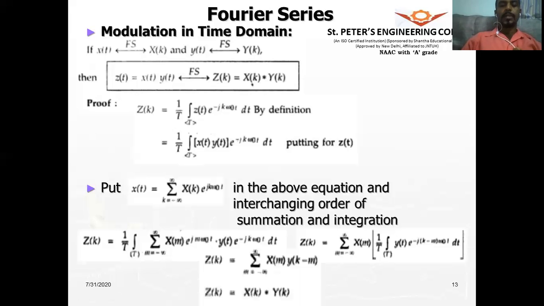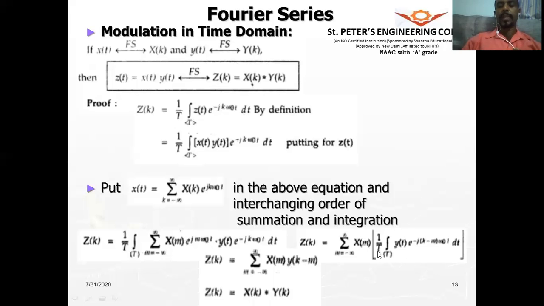All right. So if you see, this bracket term is nothing but the Fourier series coefficients Y of k minus m.